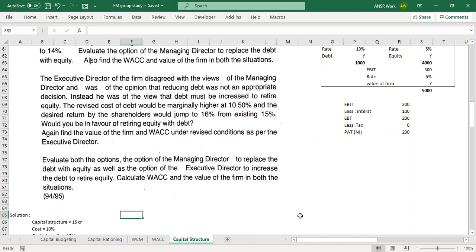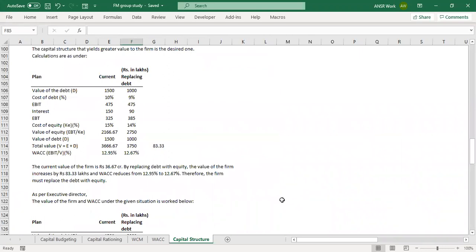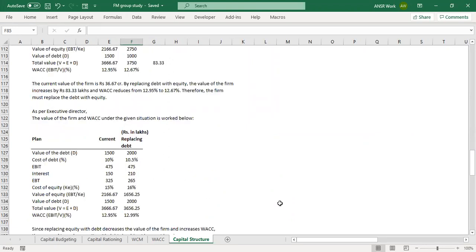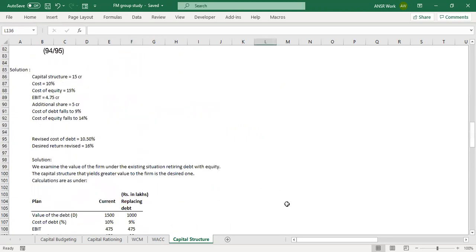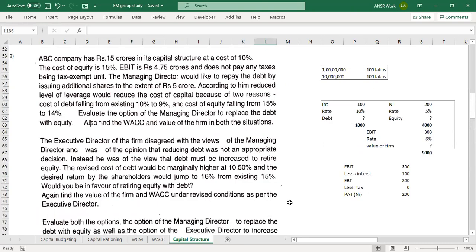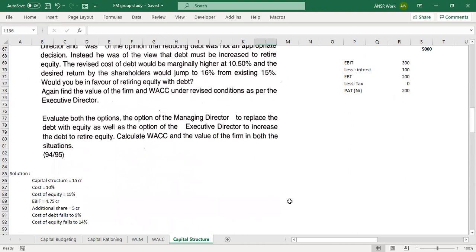Dheeraj, is the value 36.56 for the second one? Yes, you're right. I was verifying it incorrectly. 36.56 is the correct answer. And WACC comes to 12.99. Perfect. I think everybody is able to calculate the WACC. I don't have to discuss that. We have done it many times. We just have to divide EBIT by your value.